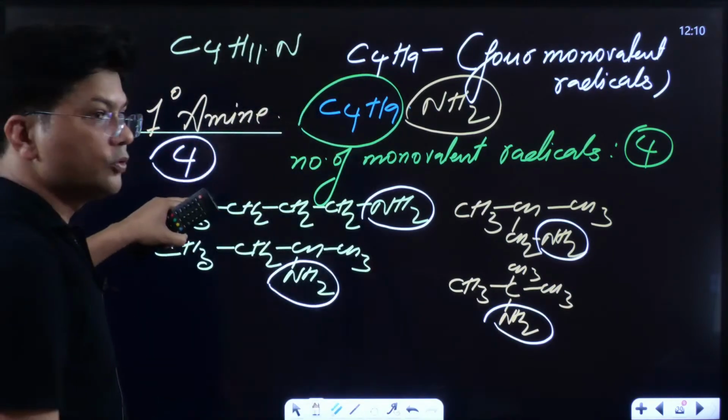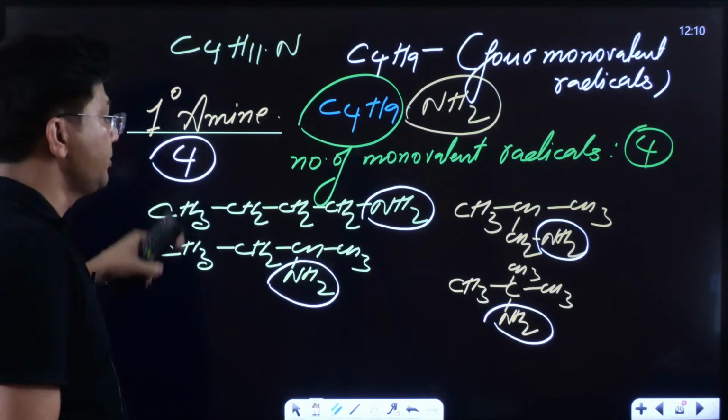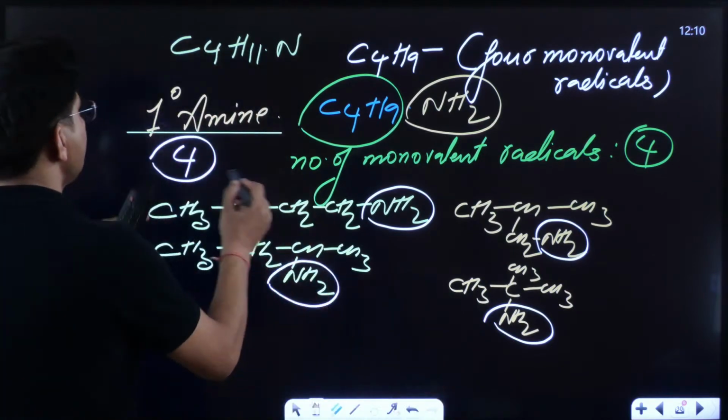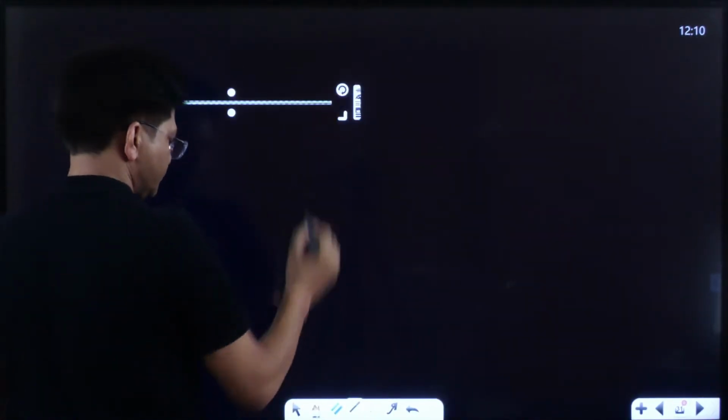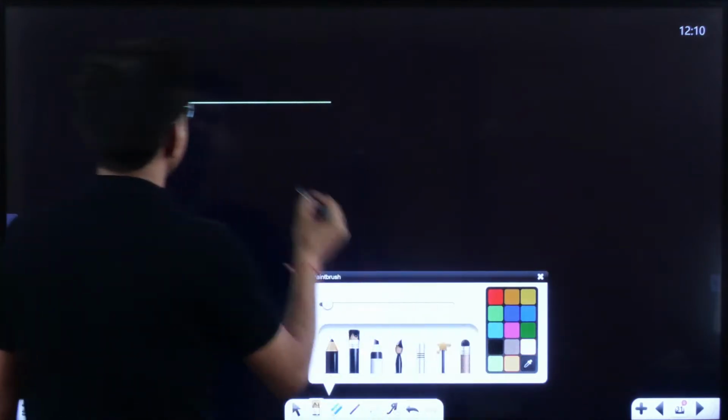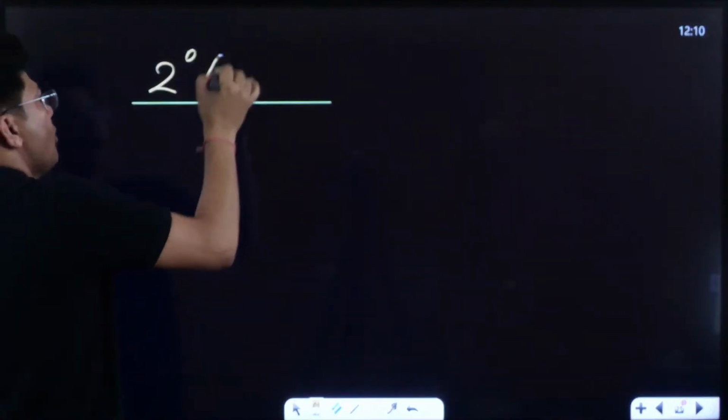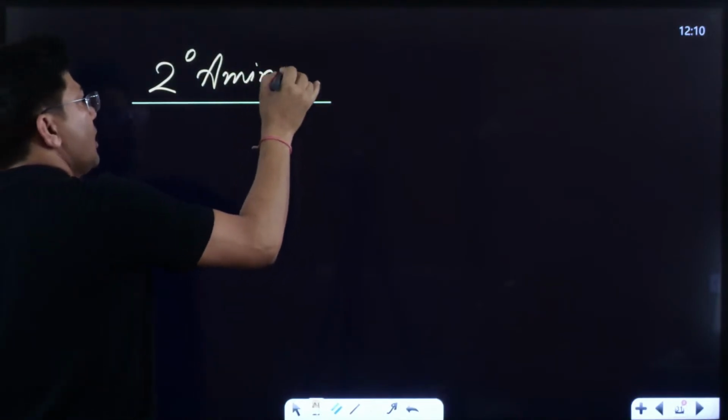Now let me write down 2 degree amines. How many 2 degree amines is it going to form? So here we have got 4, 1 degree amines, we have got 4. Now let me write down 2 degree amines.